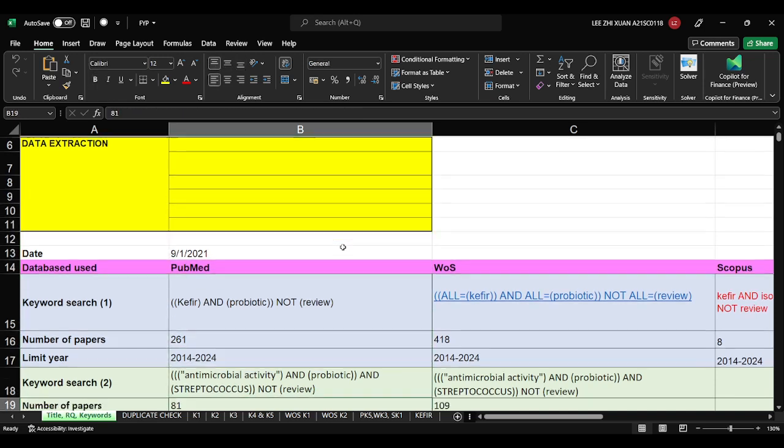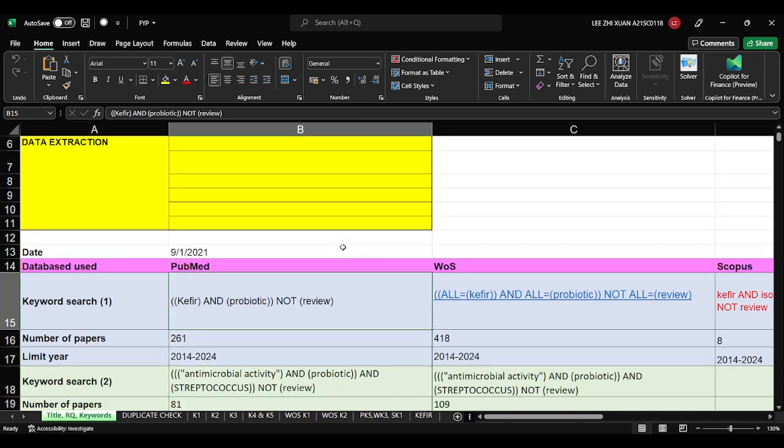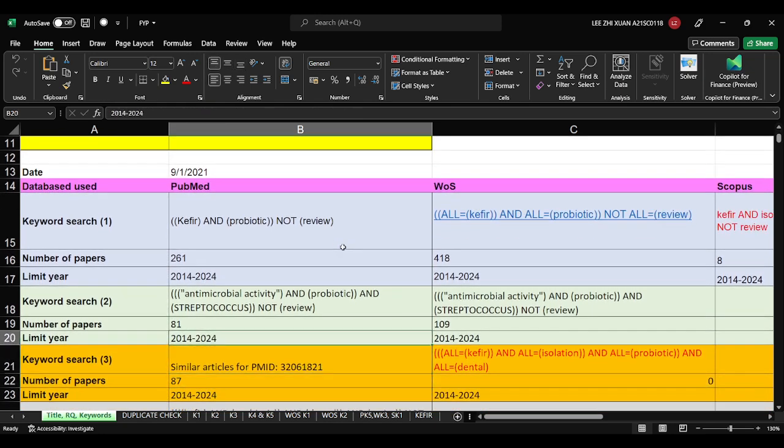The first keyword is about curfew. I want any papers containing curfew and also probiotic only. Based on the PubMed result, a total of 261 papers appear, and the limit year is within 10 years, 2014 until 2024. So there are 261 papers. You need to screen all the papers, not just the first few.